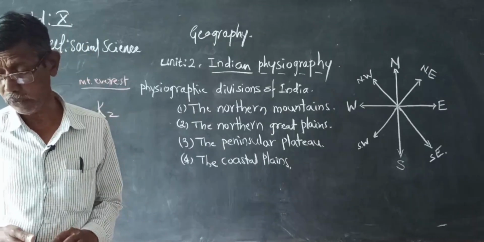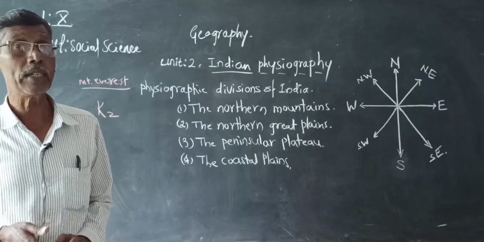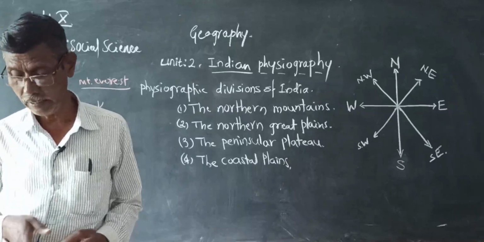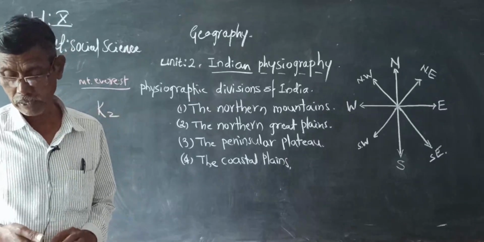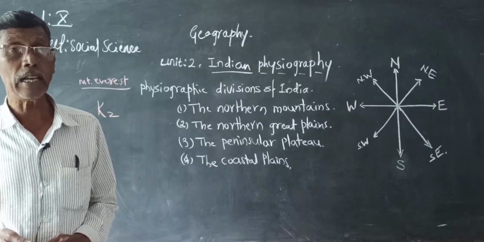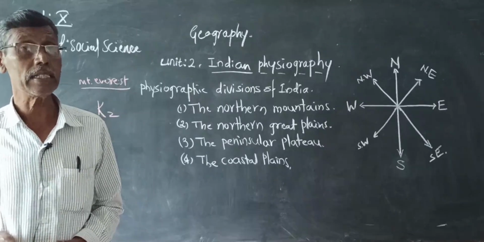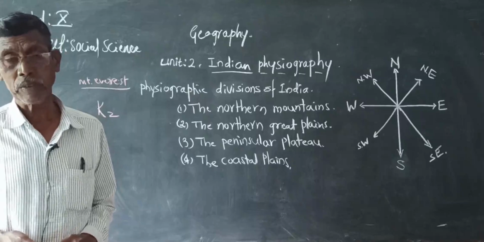They are also noted for hill stations. The lesser Himalaya is noted for hill stations. Here, Shimla, Ranikhet, Masuri, Nainital and Darjeeling. These are the hill stations of the lesser Himalayas.